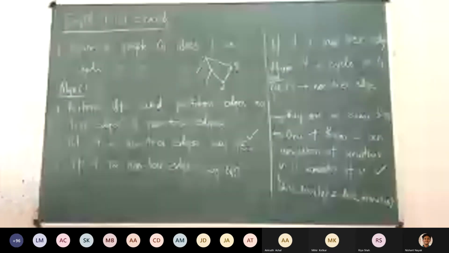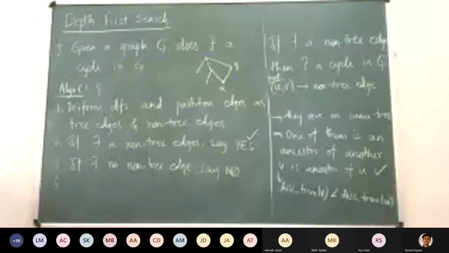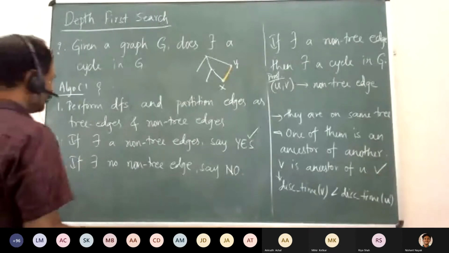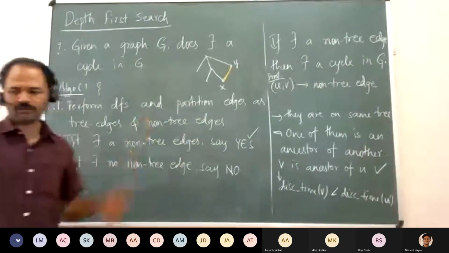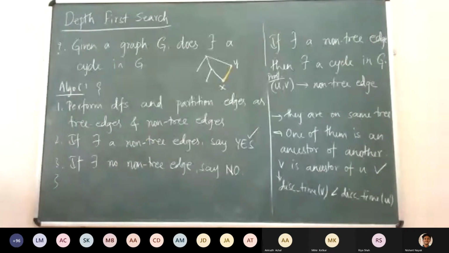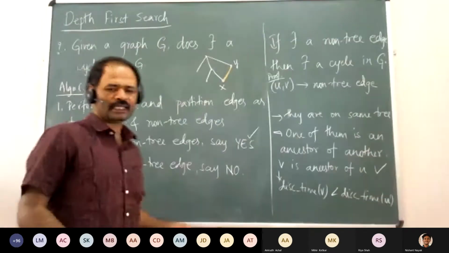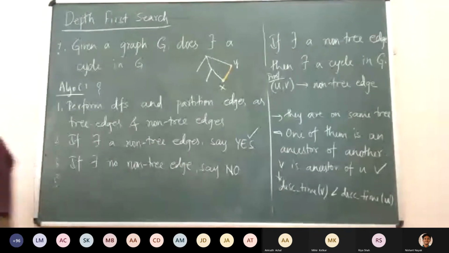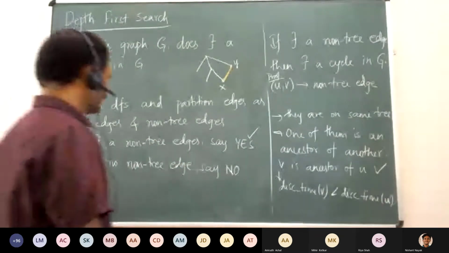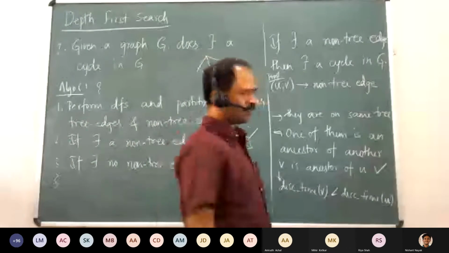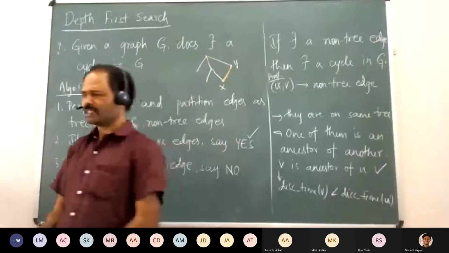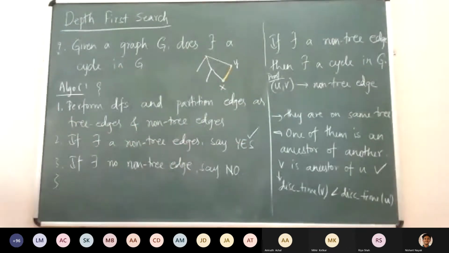But anyway, let us try to prove it much more formally in the graph. One way is to say that once there is no non-tree edge, there cannot exist a cycle at all. So how do you prove that there is no cycle? Can you look at every edge and say there is no cycle?